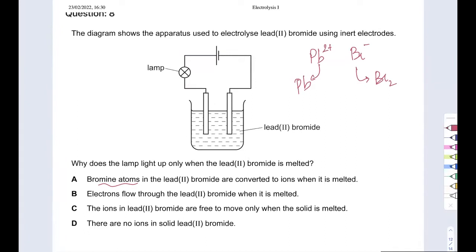The ions in lead-2 bromide are free to move only when the solid is melted. That is true, because they wouldn't be able to move or do electrolysis if I don't melt it. There are no ions. This is my answer, but there are no ions in solid lead-2 bromide. There are no free ions. That would be correct. Saying that there are no ions is wrong.